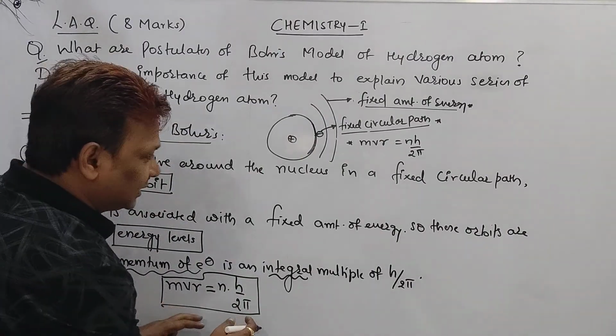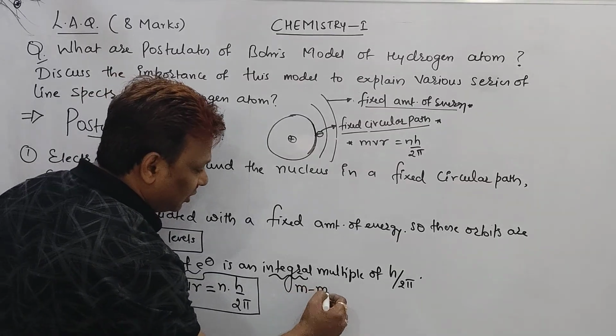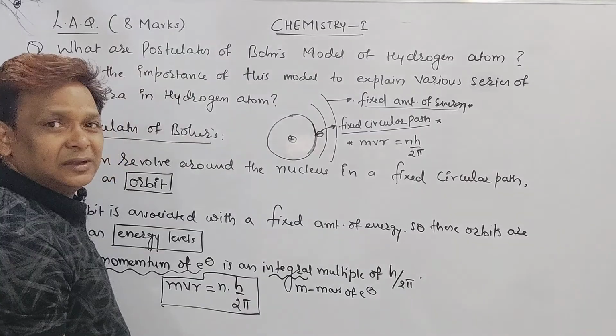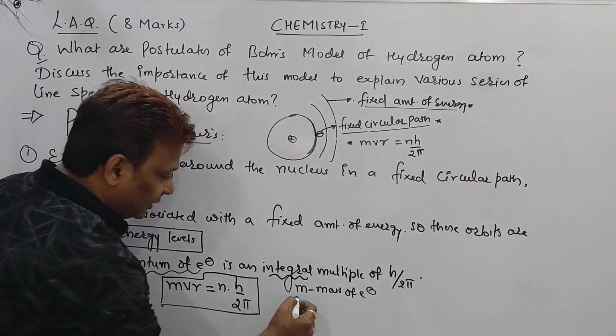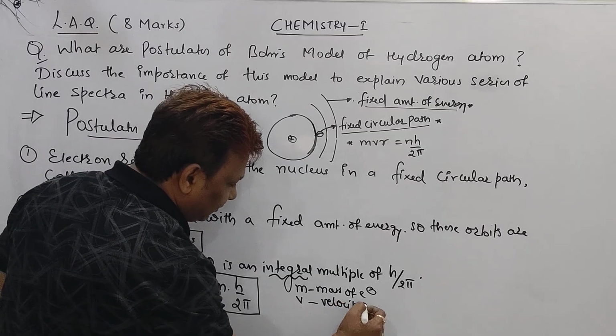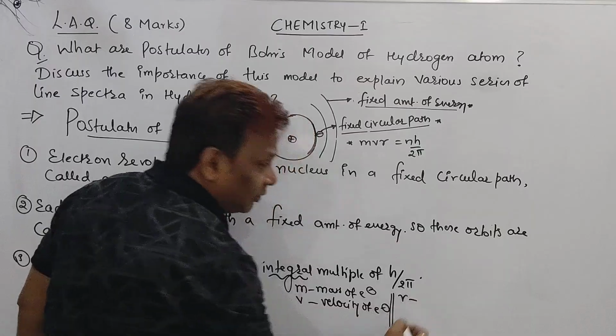If you want to extend it, we can extend it in this way. M is the mass of the electron. V is the velocity of the electron. Sir, what is the R?